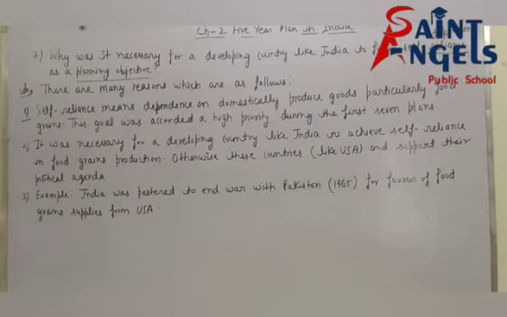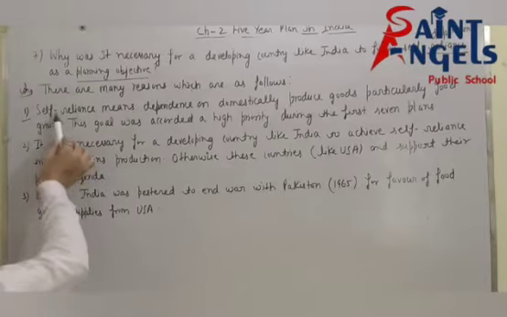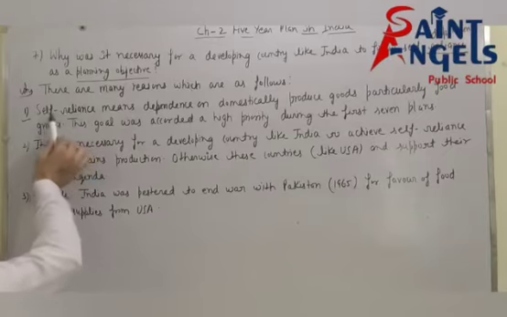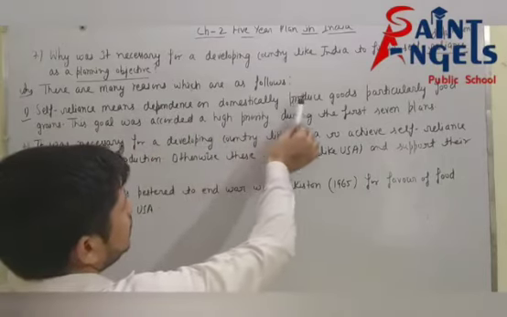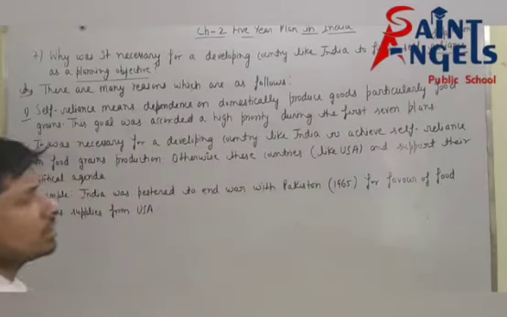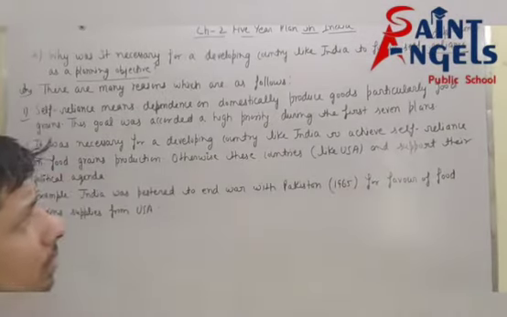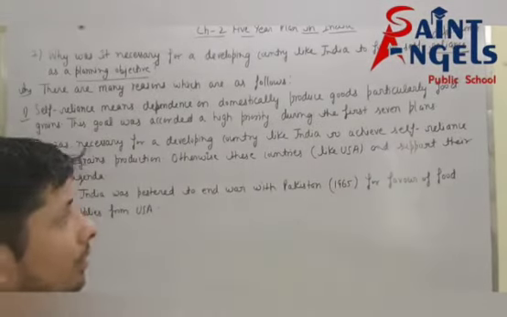There are many reasons, which are as follows. First point, self-reliance means dependence on domestically produced goods, particularly food grains.